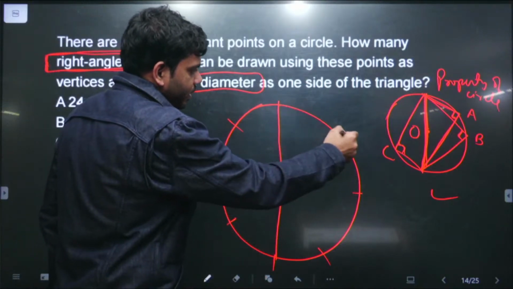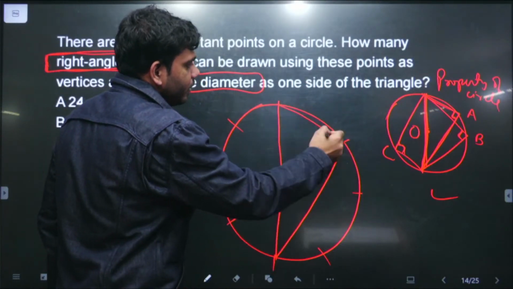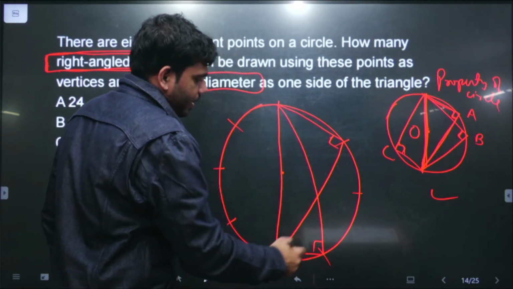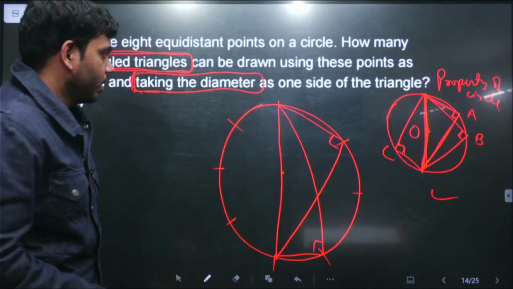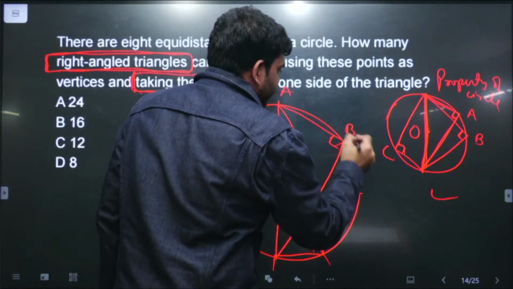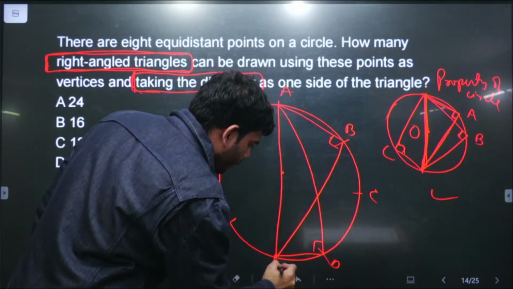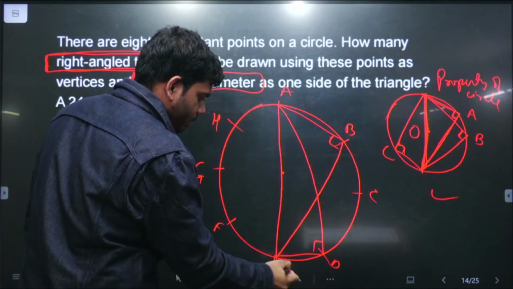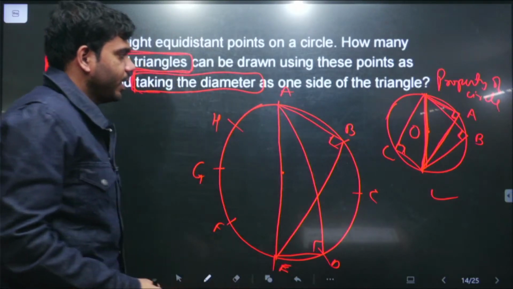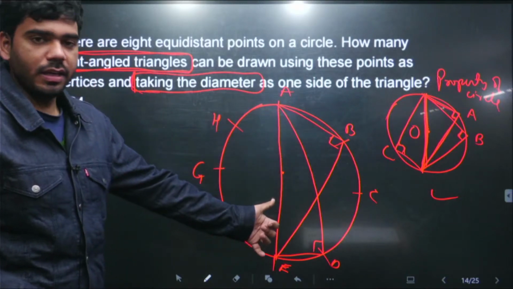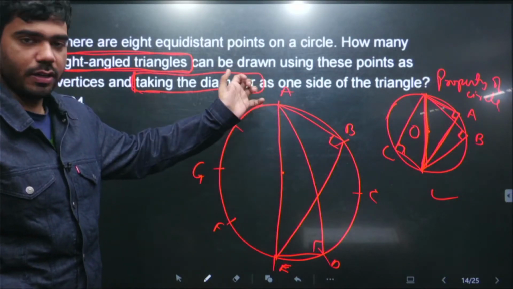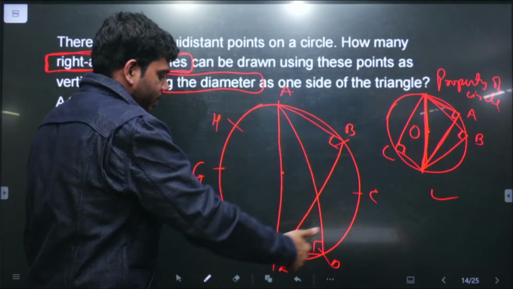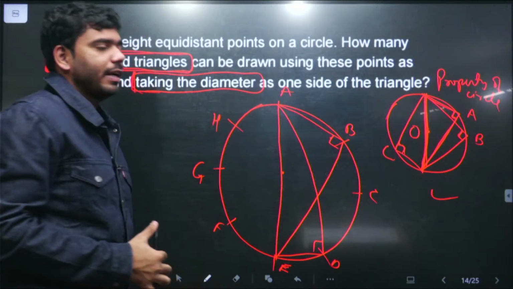So if we connect this with this, this is a right angle, so this will be a right angle triangle. Connect with this, this will be a right angle, so this will also be a right angle triangle. So let us name it. I am saying A, when taking A and E as a diameter, as the one side of the triangle, connecting AE with any of these 6 points, we will get a right angle triangle.